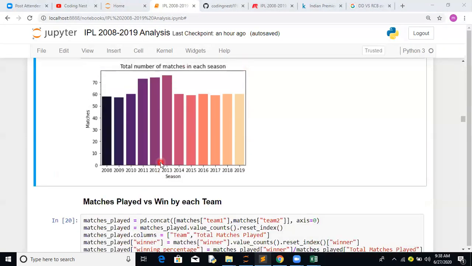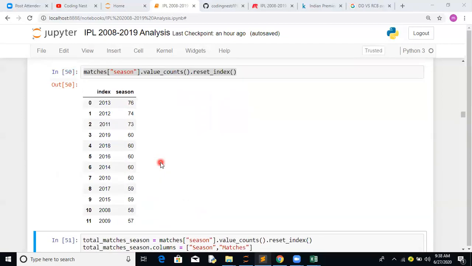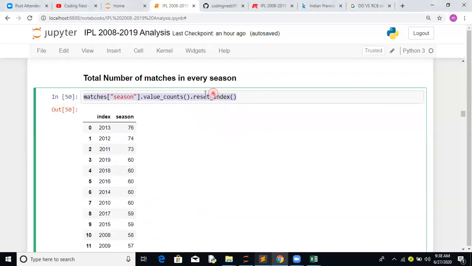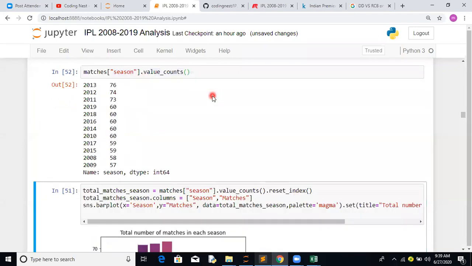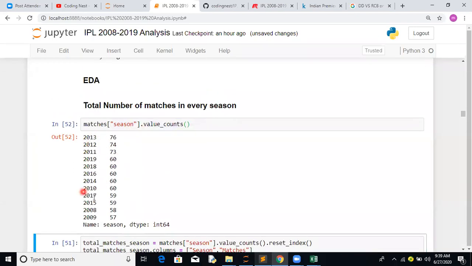Yeah, so here I'm trying to explain what we have done. For matches season, we have selected season dot value counts. Since we have that season multiple times, the number of matches per season, value counts gives the cumulative count of it. So in 2013 the count is 76. The result of value counts is a series.